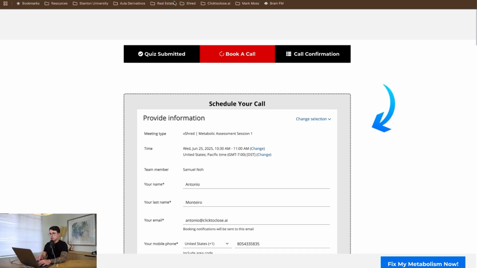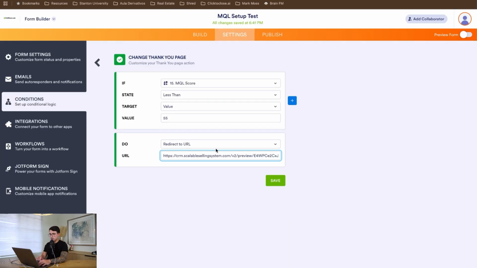So the way that you're going to do this is when you go to Typeform or Jotform, in this case, I'll show you the Typeform example later in another video. You're just going to put this information here. And then where I put my information, you just want to put the values in the form.